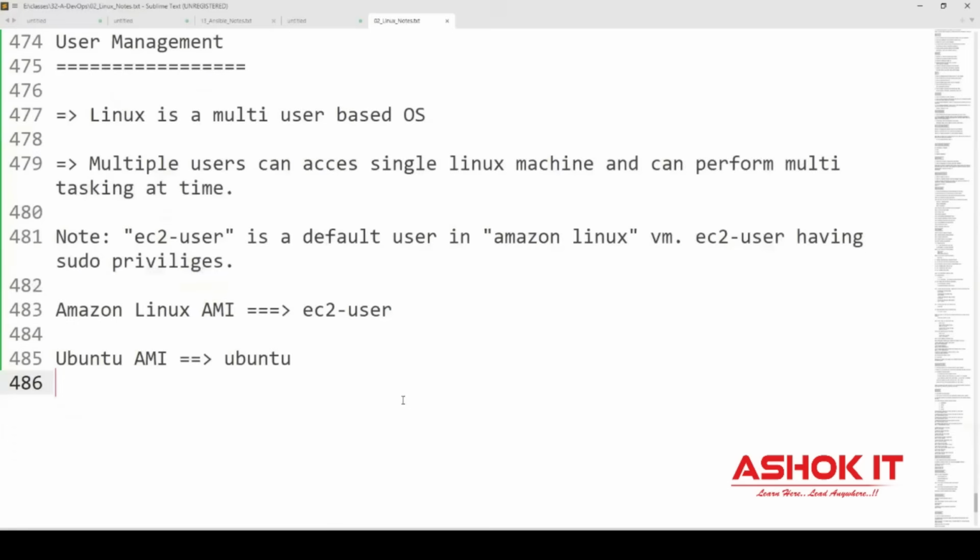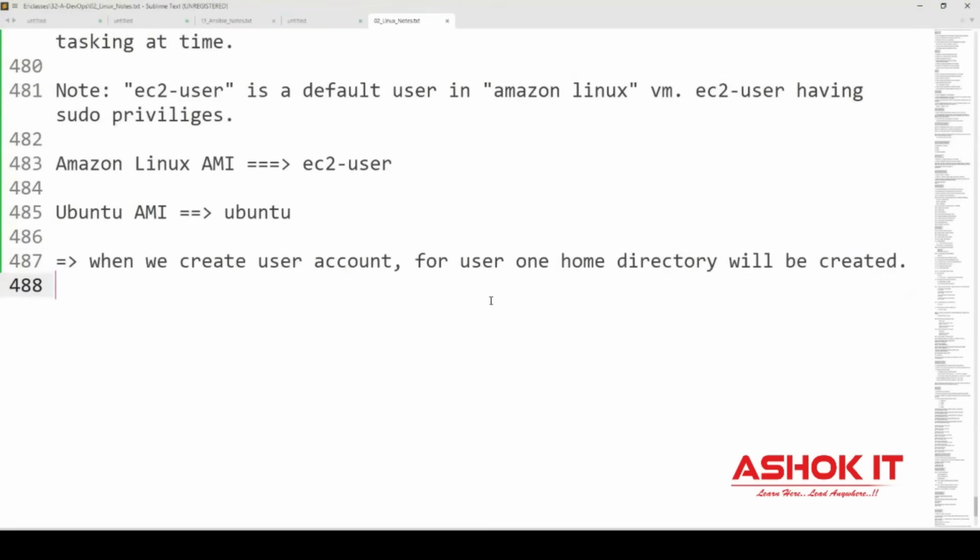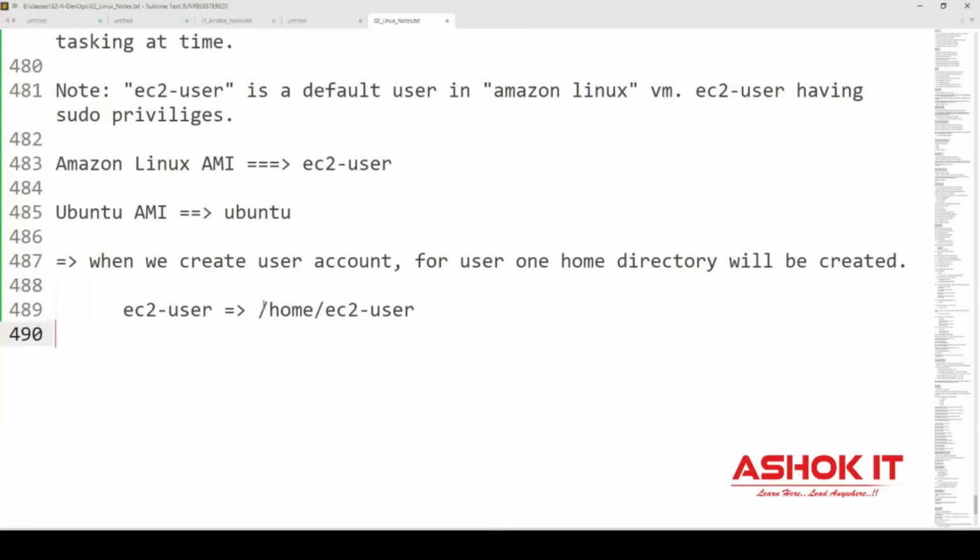And for every user, a home directory also will be available. We discussed in the Linux file system, the home directory. For every user, one user home directory will be available. So when you create a new user in the Linux machine, for that user, one home directory will be created. Now currently we have ec2-user. So ec2-user has a home directory /home/ec2-user.